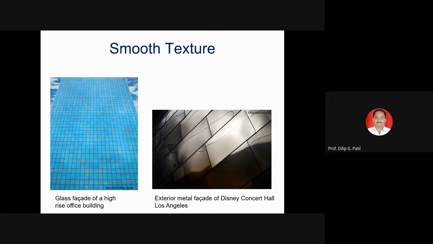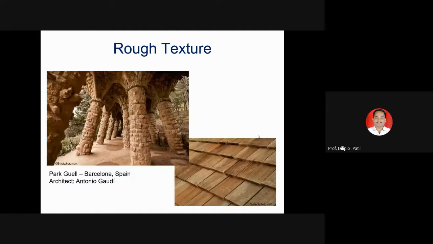Glass facade. You have to read this word as facade, F-A-C-A-D-E. Facade of a high-rise office building. Exterior metal facade of Disney Concert Hall, Los Angeles. And as per the observation through our eye as well as by hand, you can see this is a rough texture. थोडासा रफ वाटतंय, खडबडीत वाटतंय.